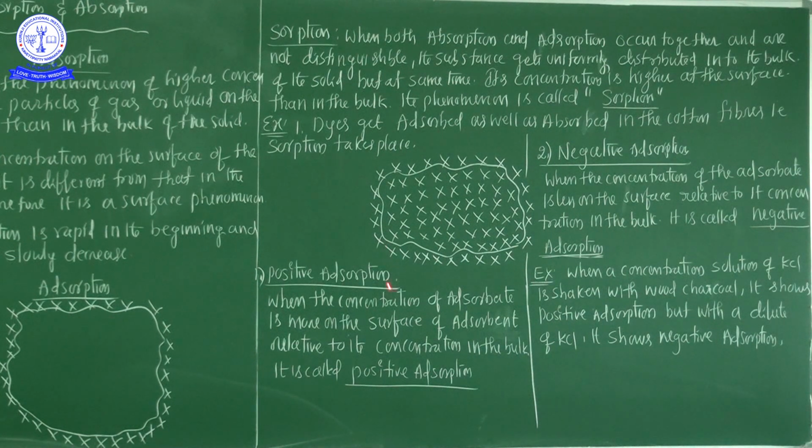Okay? So here the important thing is the difference between absorption and adsorption. From a 1 mark point of view, sorption, positive adsorption and negative adsorption are the most important part. So every student prepare well.